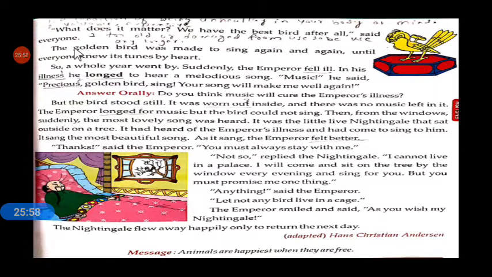See, they don't know why that bird has flown away. So they provided luxurious things to the nightingale, a golden case, not an ordinary case.